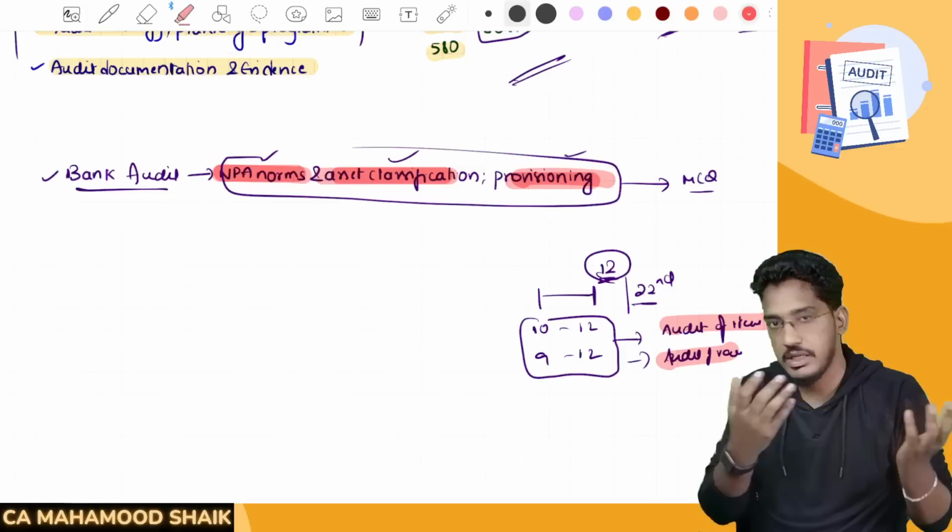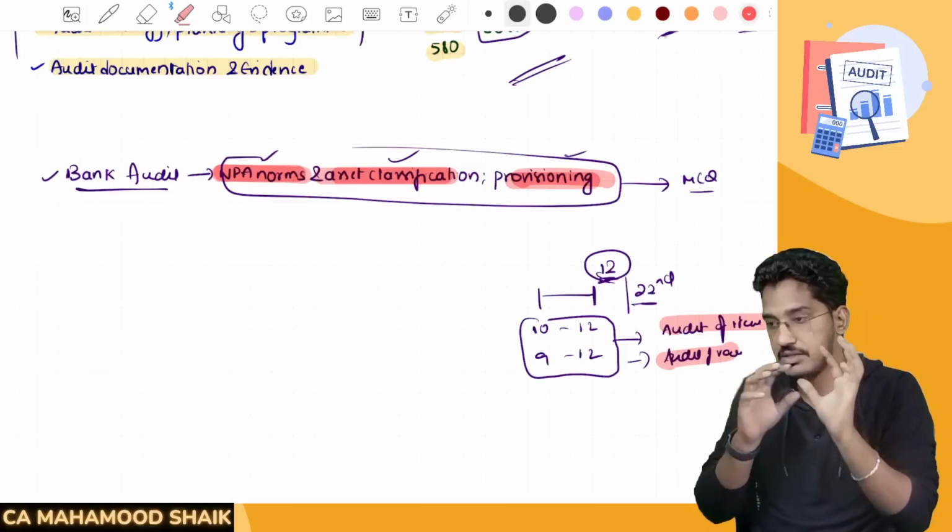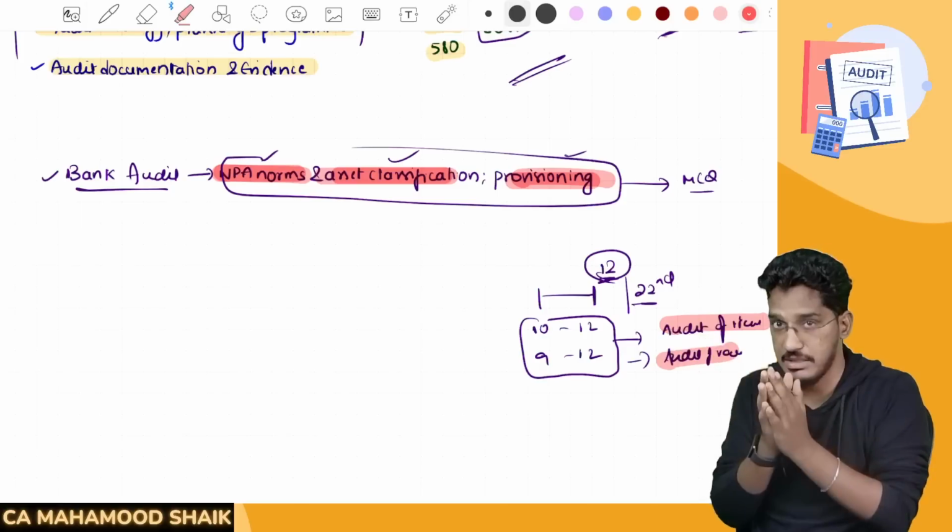If you are aware, on my website you will be able to find summary notes of audit of items of the financial statements and summary notes of audit of various entities. I have one summary notes.